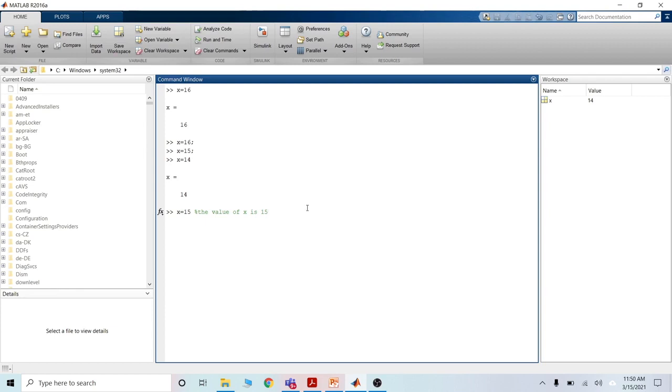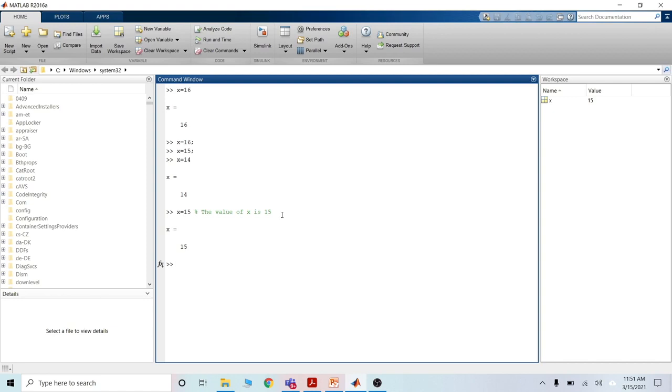Then it turns green, the color is green. It will not be compiled by the MATLAB software. The compilation is only x is equal to 15. Then enter, x is equal to 15.